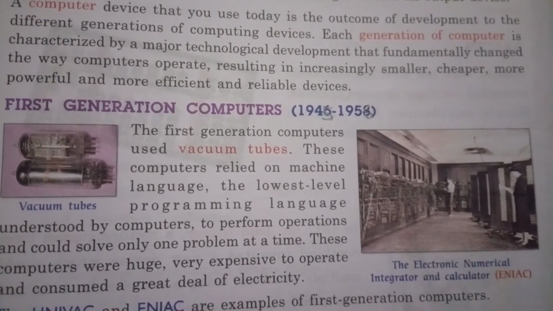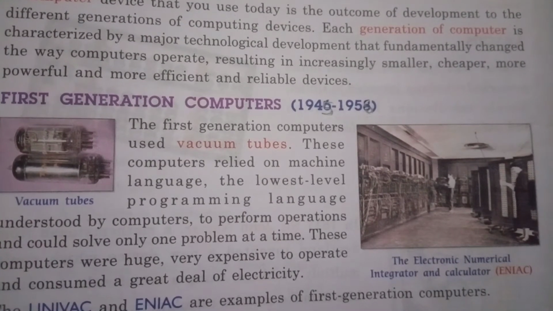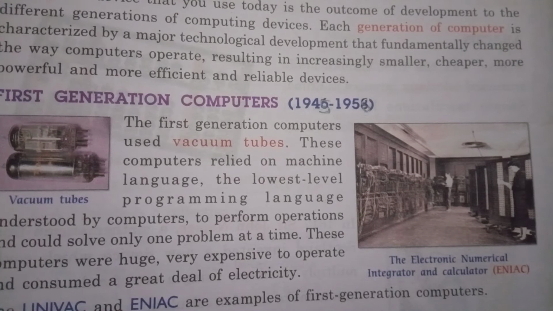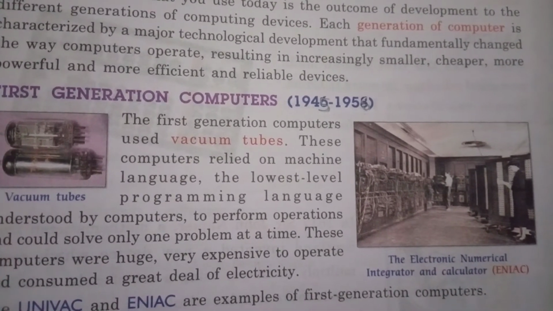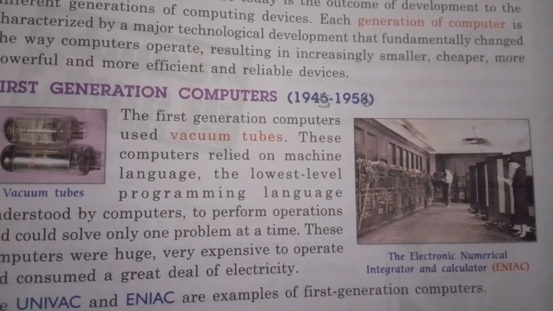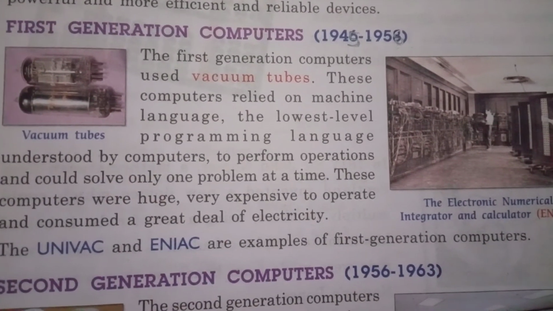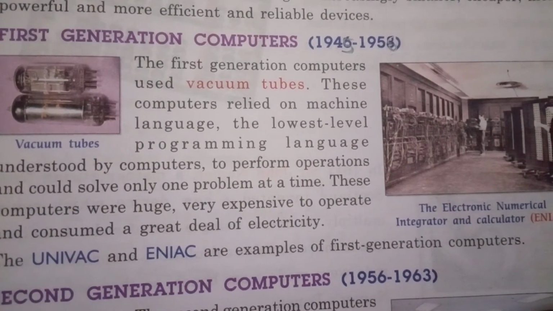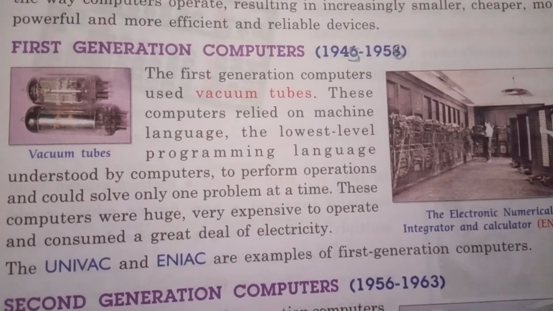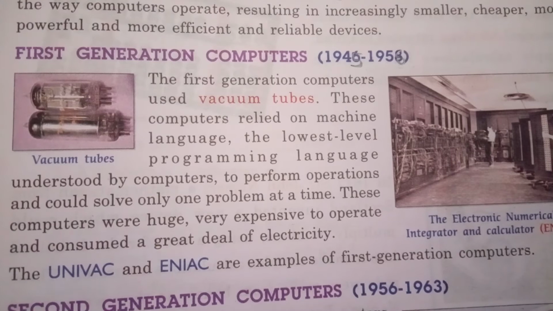They are very expensive to operate, meaning costly. They consume a great deal of electricity, meaning when a computer is too large to run a big machinery, more electricity is also needed. Examples of first generation computers are UNIVAC and ENIAC.